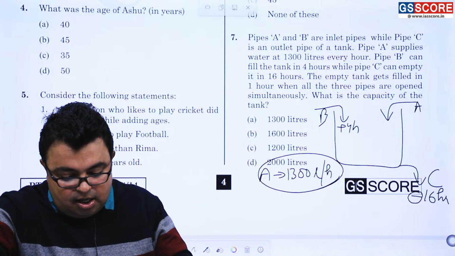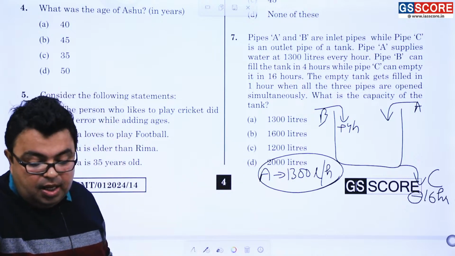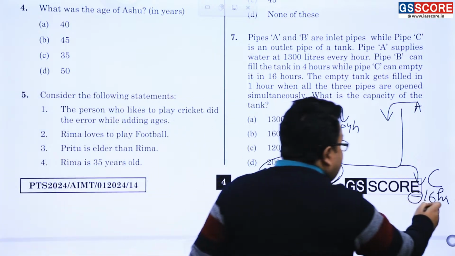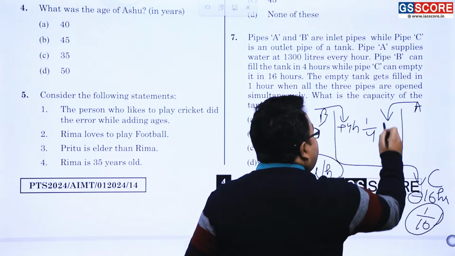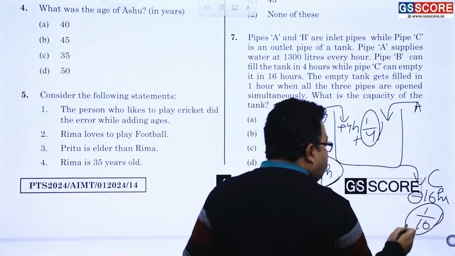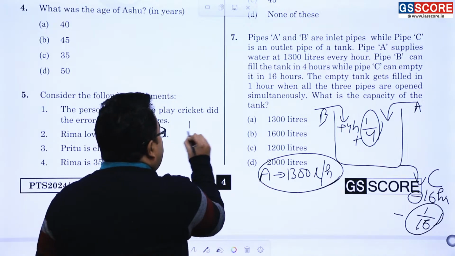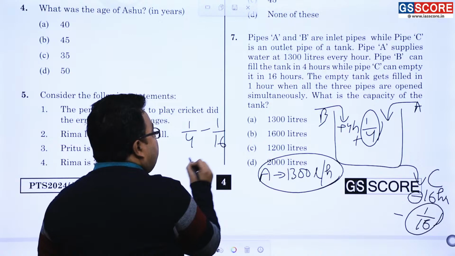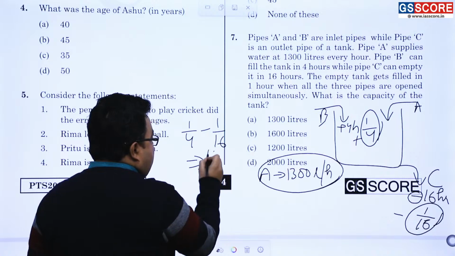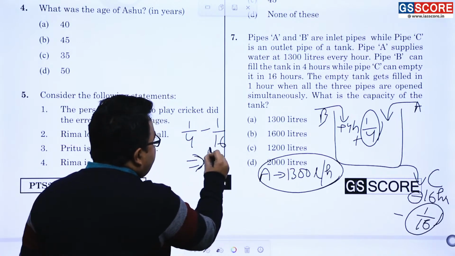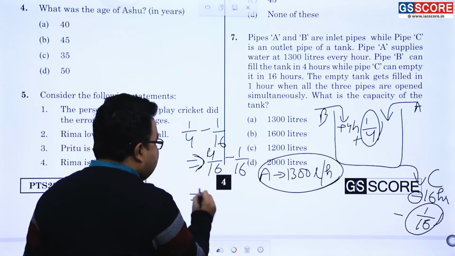Here the fraction of tank that can be filled by B in 1 hour will be what? 1 by 4. And C will be 1 by 16 in 1 hour. 1 by 4 tank can be filled in 1 hour, but this is the positive amount of work done and this is the negative amount of work done. Am I correct or not? It does mean that 1 by 4 minus 1 by 16, if you are going to do, it will be what? It will be 4 by 16 minus 1 by 16. So this is equal to 3 by 16.